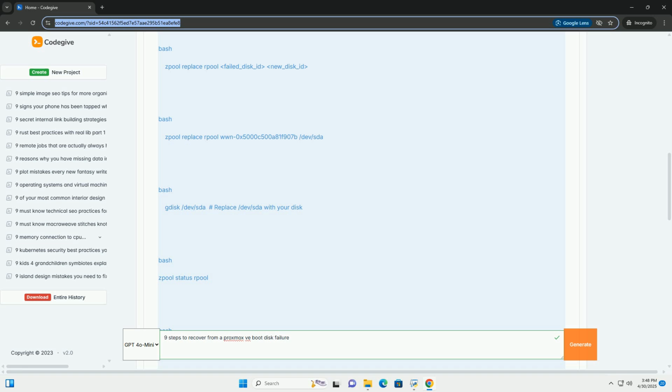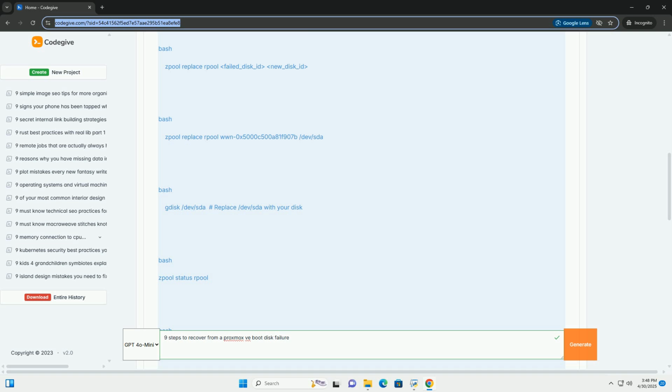5. Exit chroot. 6. Unmount file systems. Step 9, reboot the server. 1. Remove the USB drive. Remove the Proxmox VE installation USB drive. 2. Reboot. Reboot the server. 3. Check boot. The server should now boot from the repaired ZFS pool on the new disk. 4. Verify functionality. Log in to the Proxmox VE web interface and verify that everything is working as expected. Check your VMs and containers and ensure they are running.